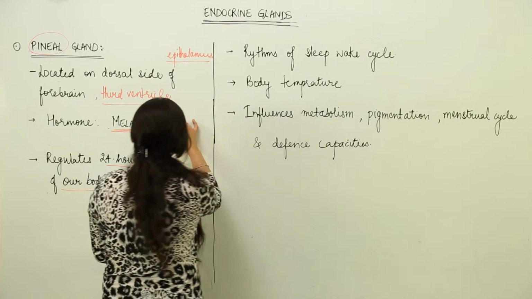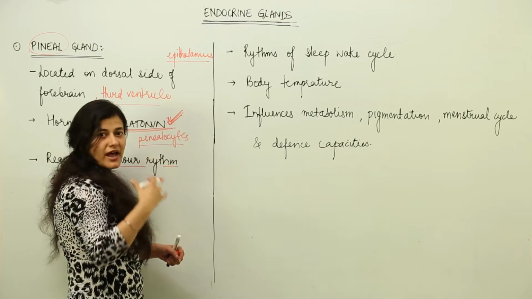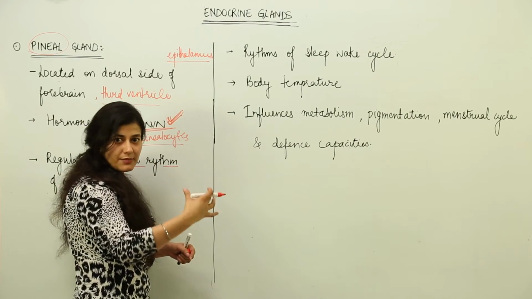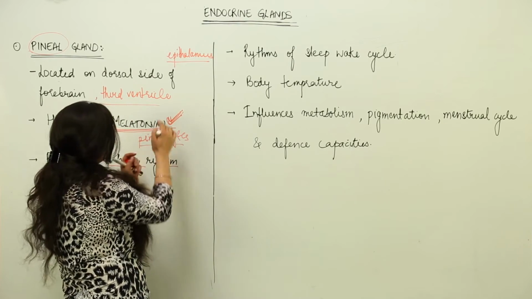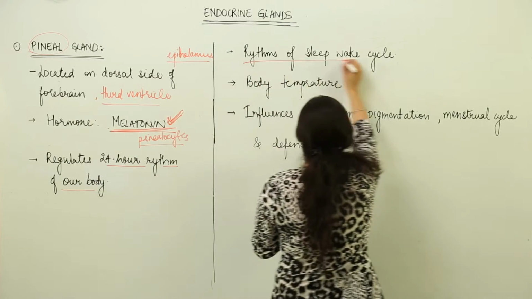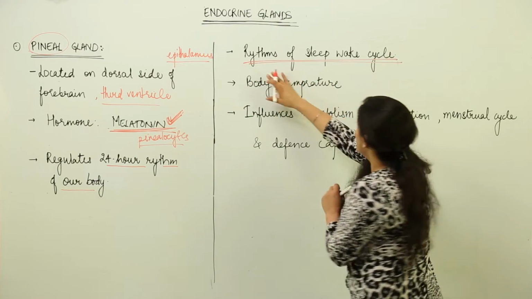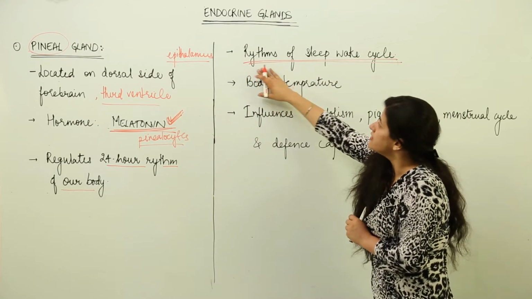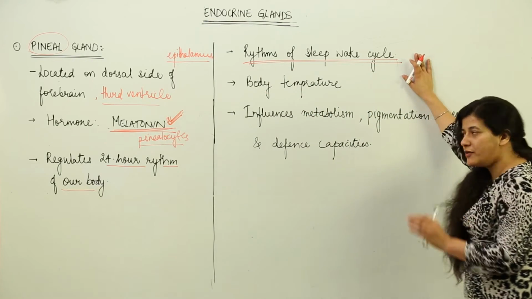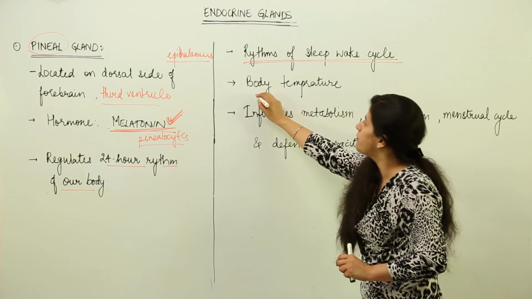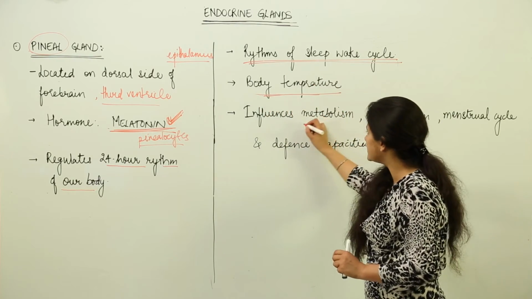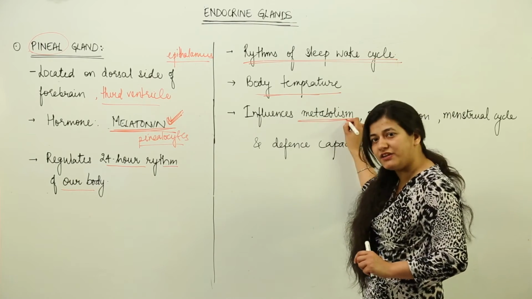How does the body know that 28 days have been completed? That is by the secretion of this melatonin, which keeps track of how many days and the sleep and wake cycle. That is the work of melatonin: its secretion is responsible for maintaining the rhythm of the sleep wake cycle of the body. It is responsible for body temperature regulation. At the same time, because of these functions, it can influence the metabolic activities of the body.